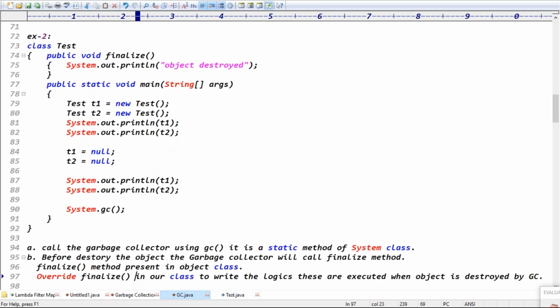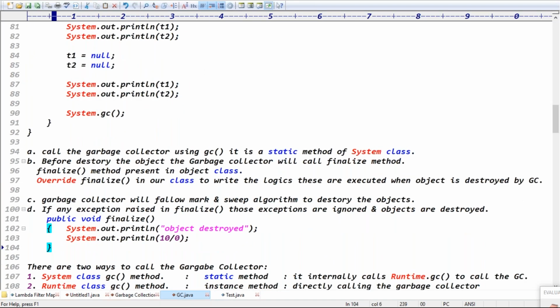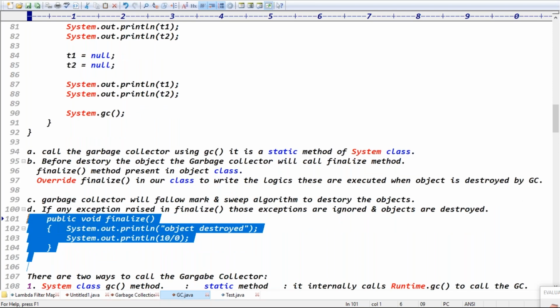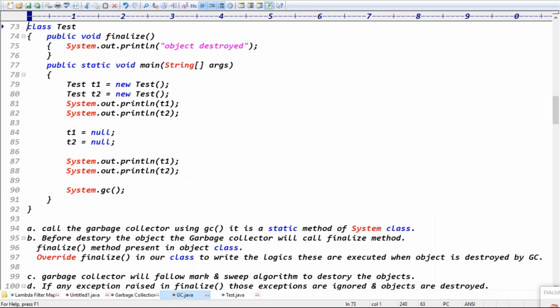Is it clear now? That's why the finalize method should be meaningful. If it is not meaningful and any exceptions occur, those exceptions are ignored by the JVM.